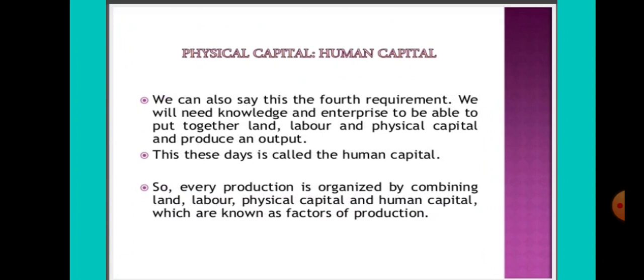Every production, be it agricultural or industrial, requires all these factors of production, that is land, labor, physical capital, and human capital. Combined, these are known as the factors of production. In this presentation we have gone through the factors of production, and in the next presentation we will go through land in detail. Thank you.